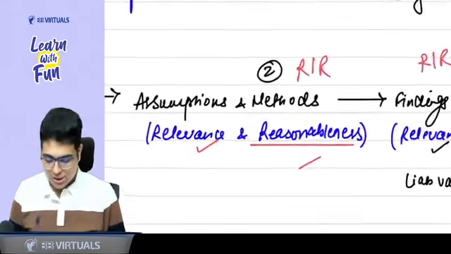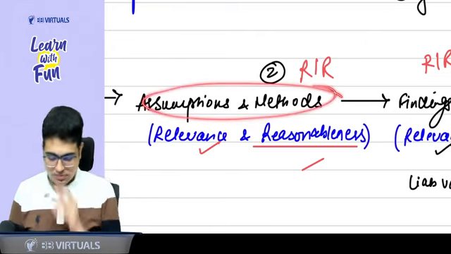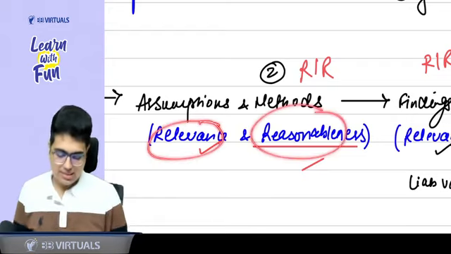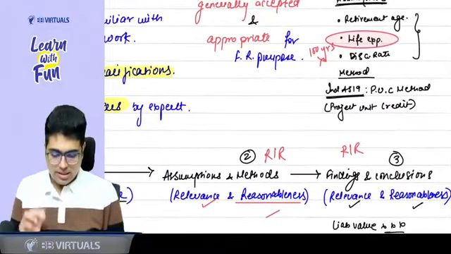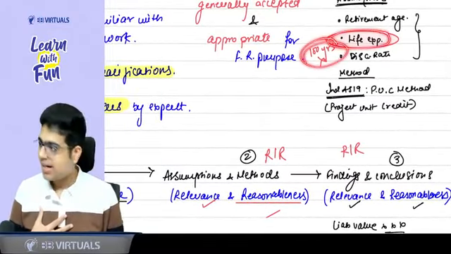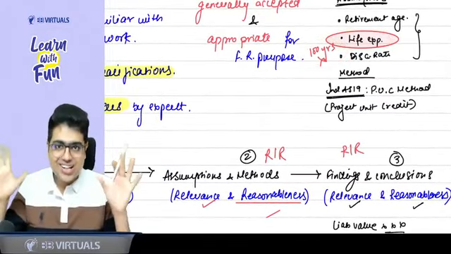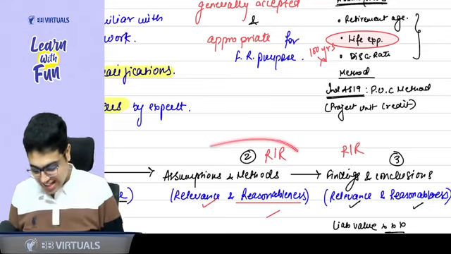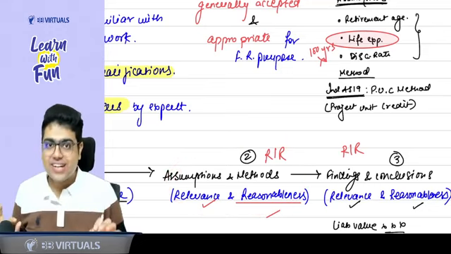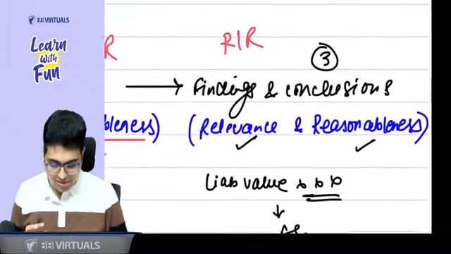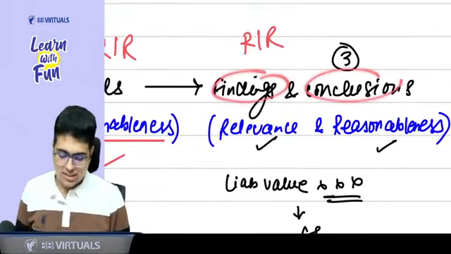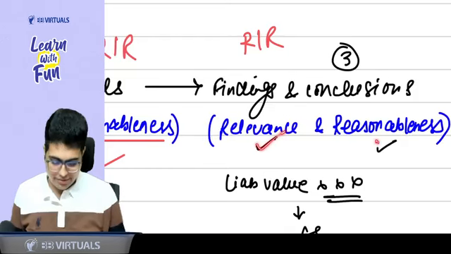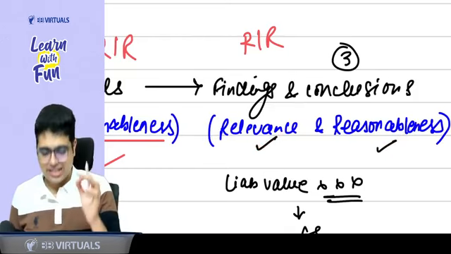Now on the data, what does the actuary apply? Focus: assumptions and methods. These assumptions should be relevant and reasonable. Reasonable means, can I assume the life expectancy to be 100 years? No, no, no. 100 years not possible, sir. Delhi pollution very high. So this assumption and method should be relevant and reasonable. And after the assumptions and methods, whatever are the findings and conclusion, that is the final liability calculated by the actuary, it should again be relevant and reasonable.